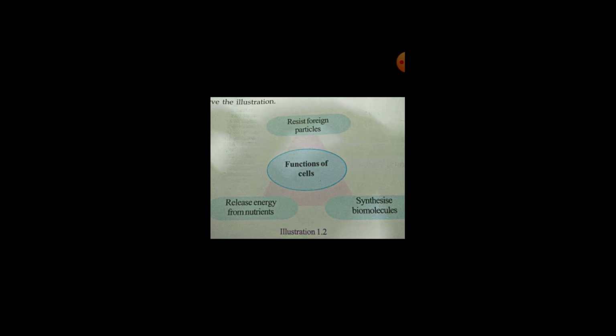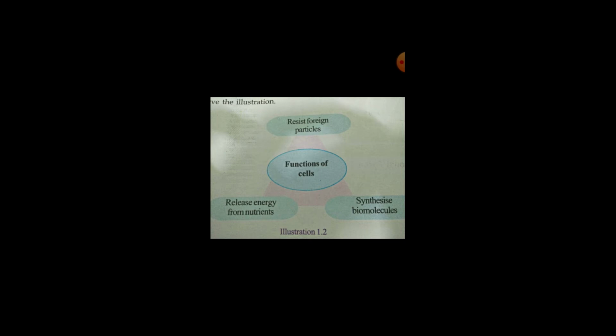And the third function is that they release energy from nutrients. That is a complex chemical process that takes place inside the cell. These are the three important functions of the cell.